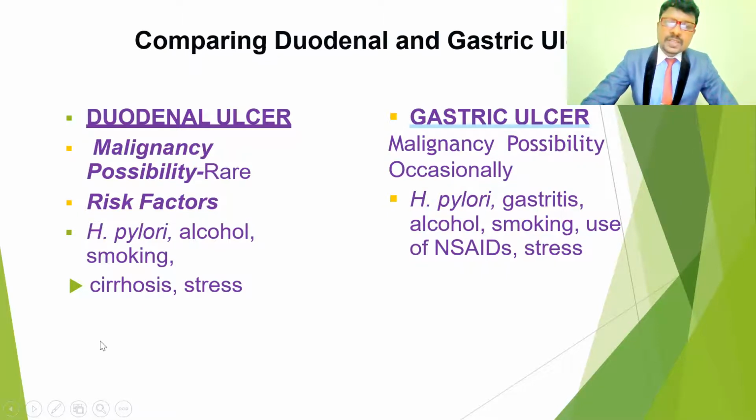So the risk factors for duodenal ulcers are heavy alcohol intake, chronic smoking, H. pylori infections, cirrhosis of the liver, and also stress. So these are the risk factors for duodenal ulcers.